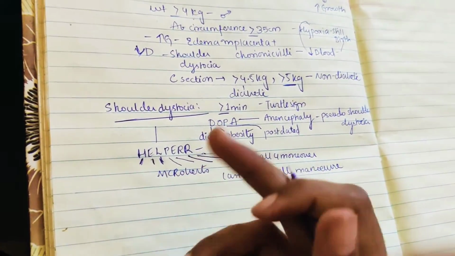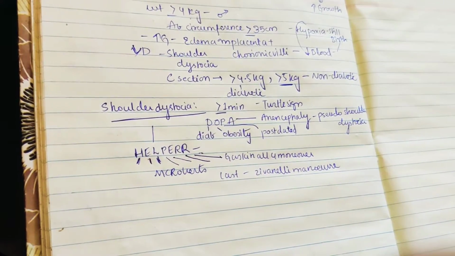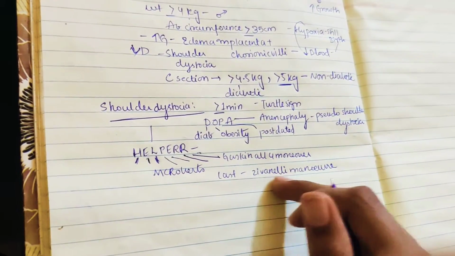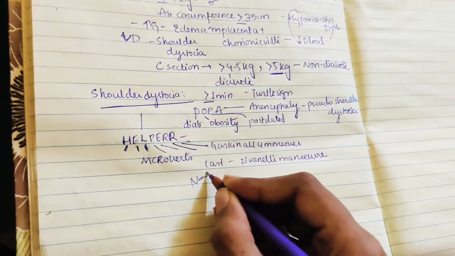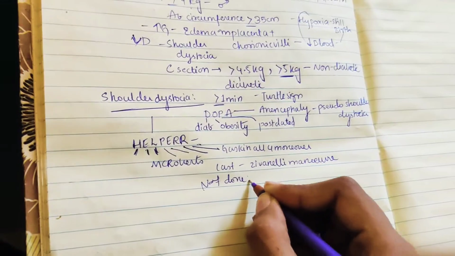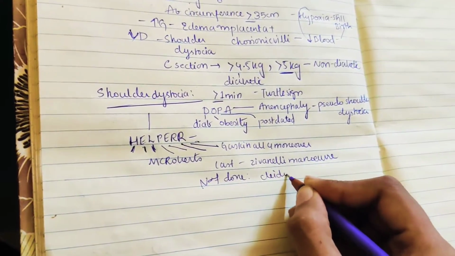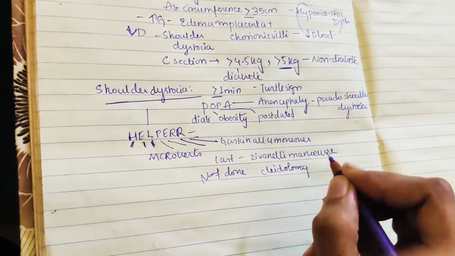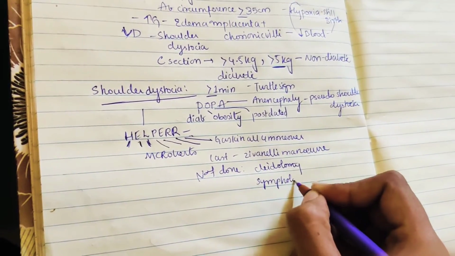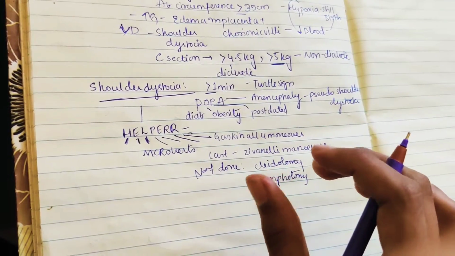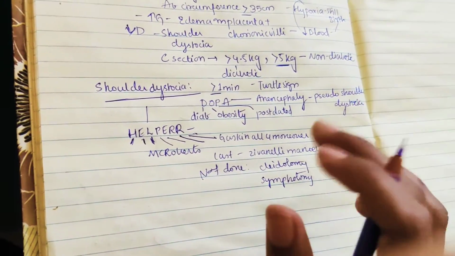Another R is for roll over onto all four limbs, that is the Gaskin all-four maneuver. And the last step is the Zavanelli maneuver. So what is not done in shoulder dystocia? First one is cleidotomy, that is we must not fracture the clavicle. And one more is symphysiotomy, that is we must not open the pubic symphysis division of the maternal pelvis.